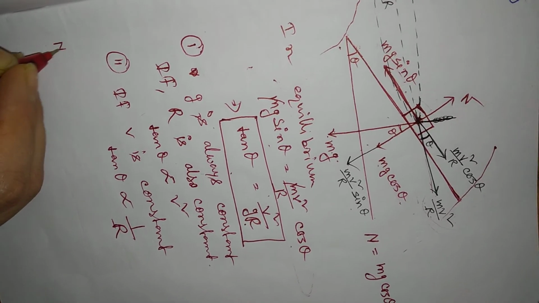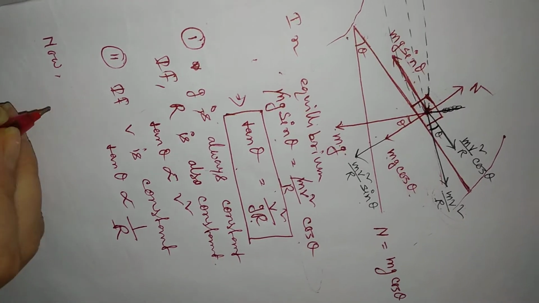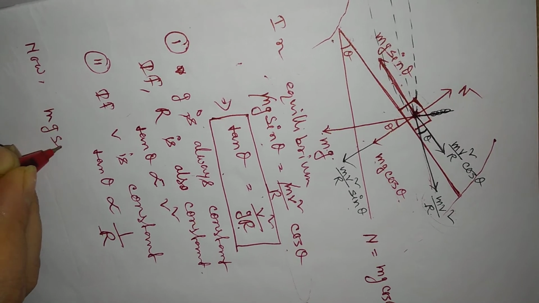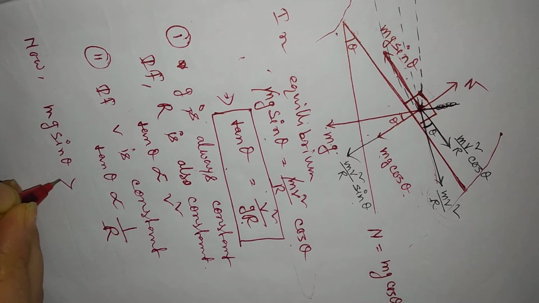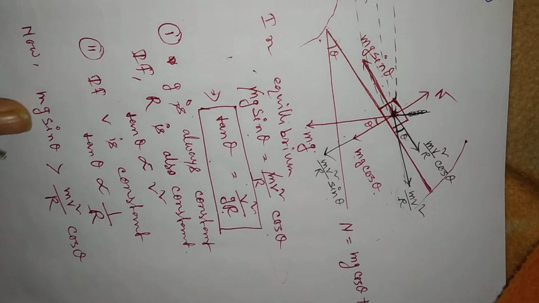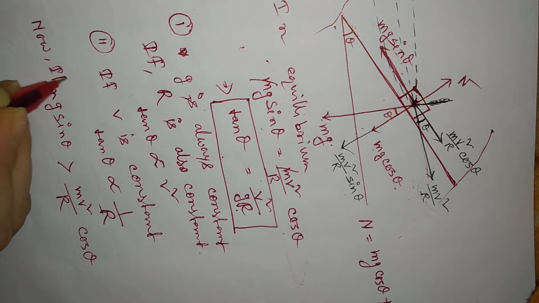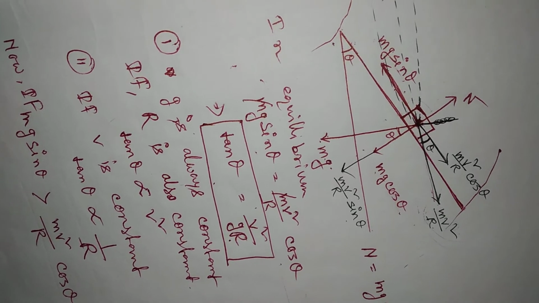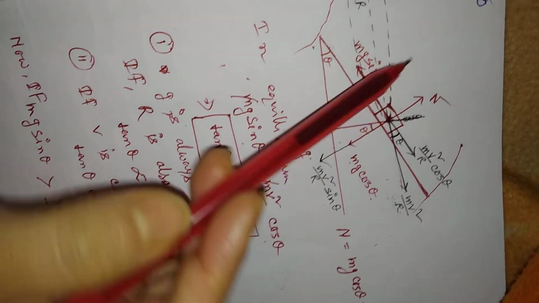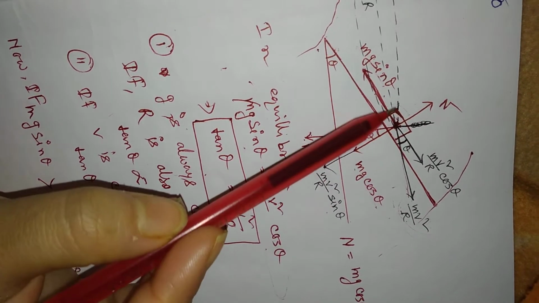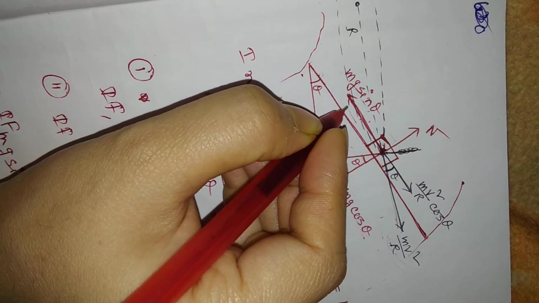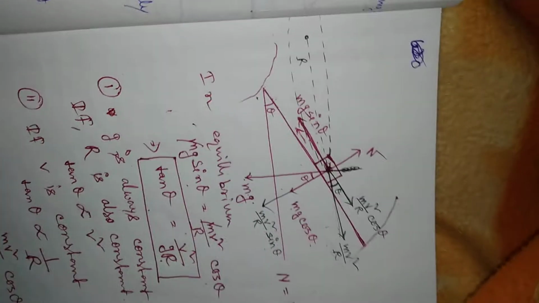Now suppose at this position mg sin theta is greater than mv square by r into cos theta. Now if this happens, then what can we observe here? Just look at here, if this component is greater than this component, that means the vehicle is skidding along this direction, right? The vehicle moves along this direction.